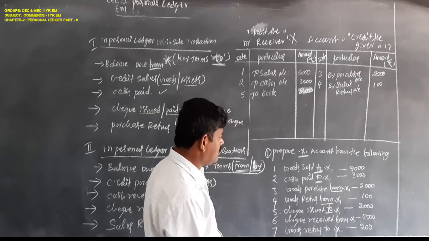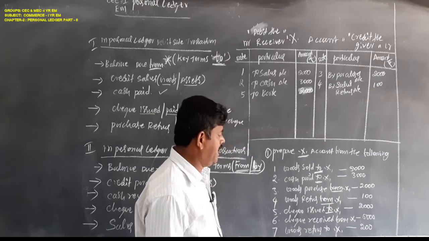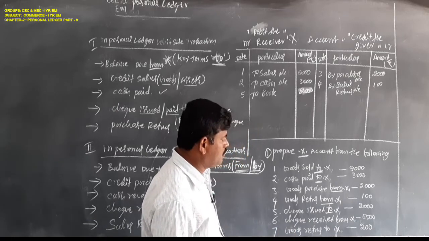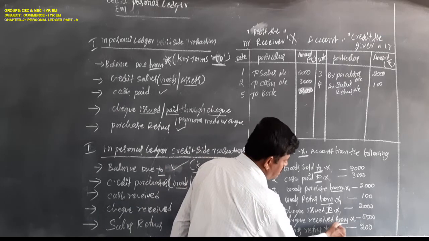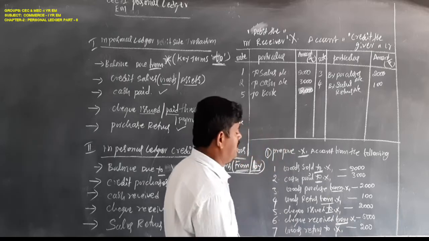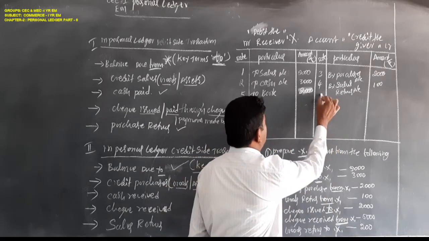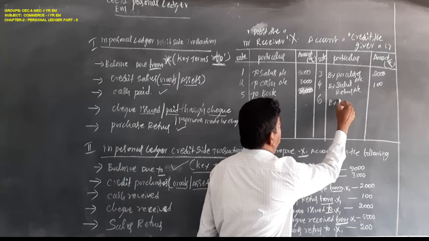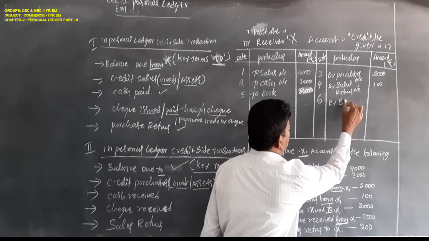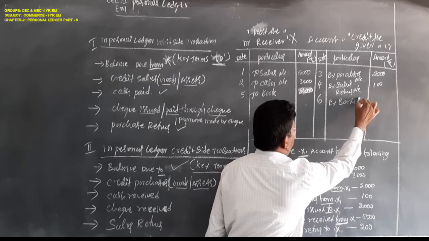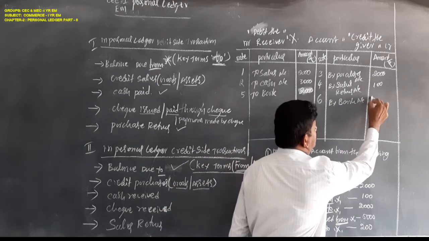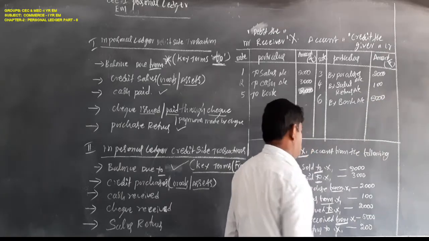Next, sixth one. As per this transaction, check received from X. X is the giver, so you have to record here by bank. Amount is 5,000 rupees.